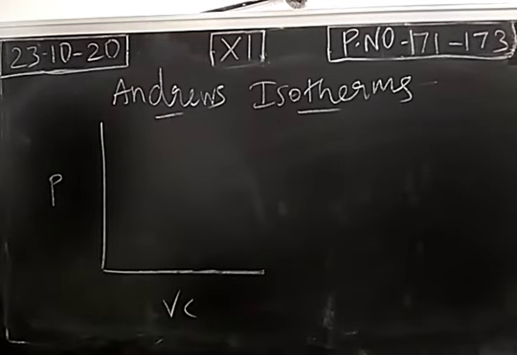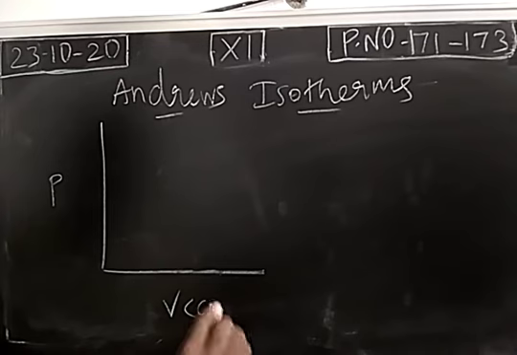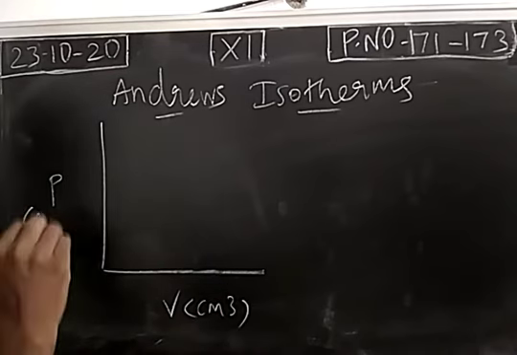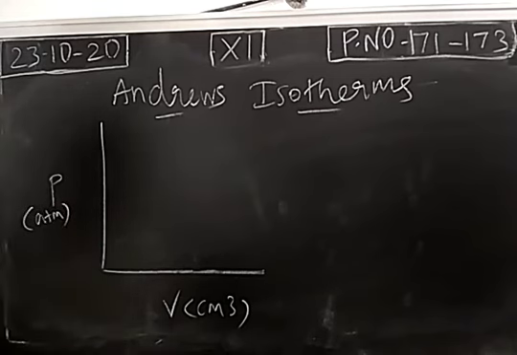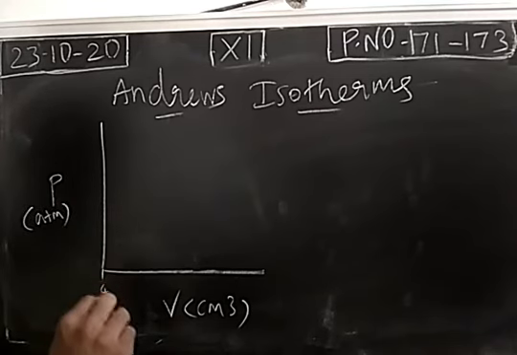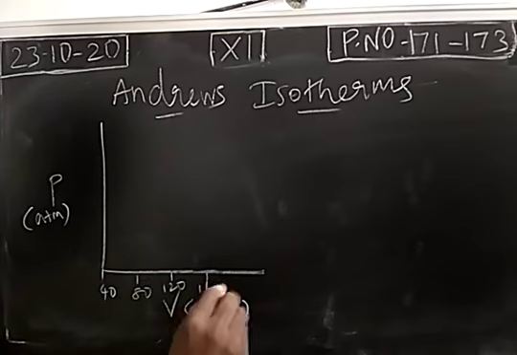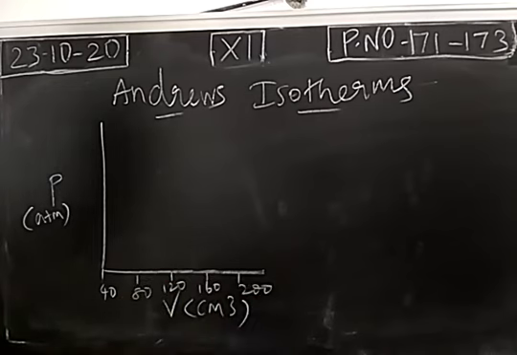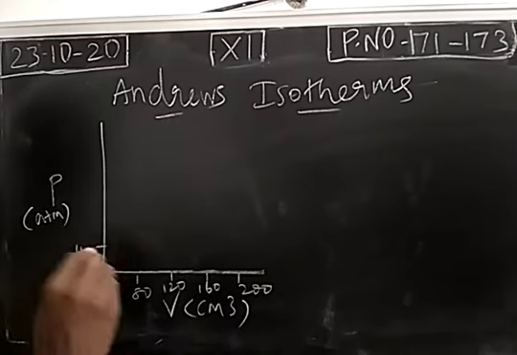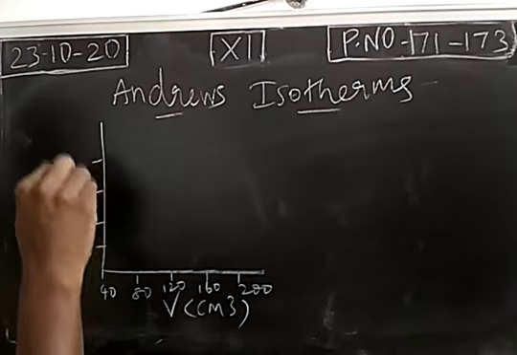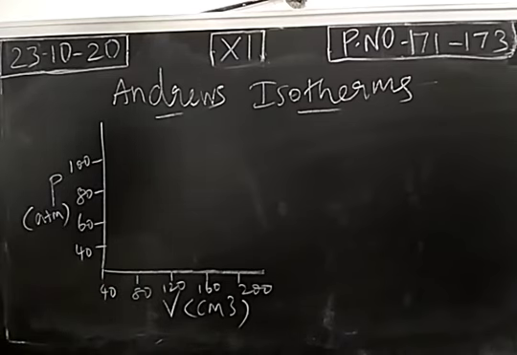So volume will be taken on the x-axis in terms of centimeter cube. Pressure is taken on the y-axis in terms of the unit atmospheric pressure. Okay, consider the graph.